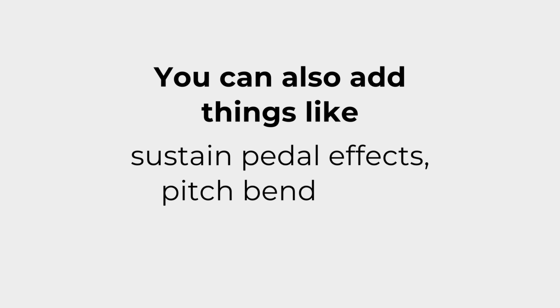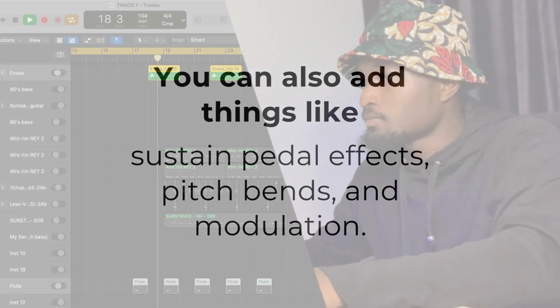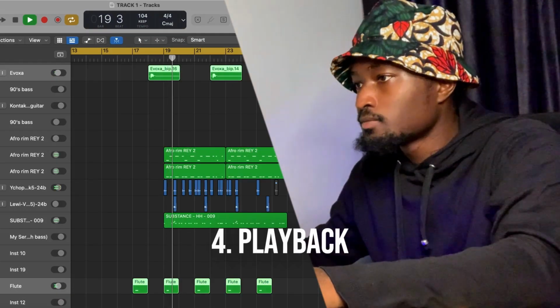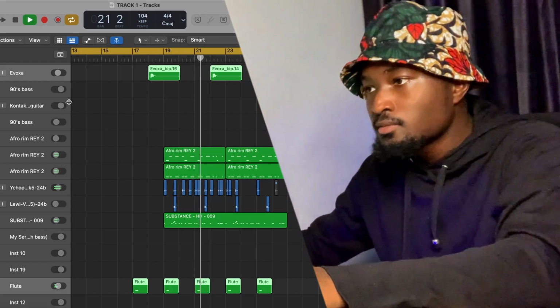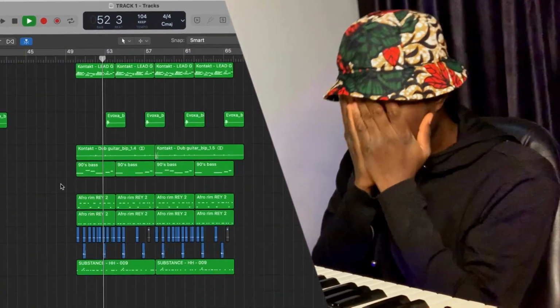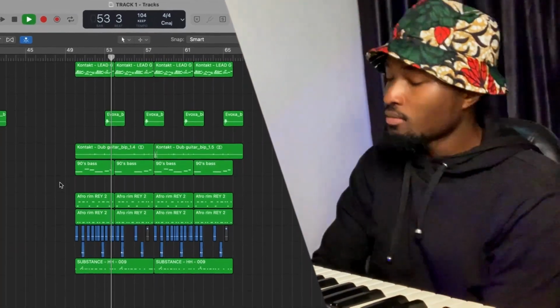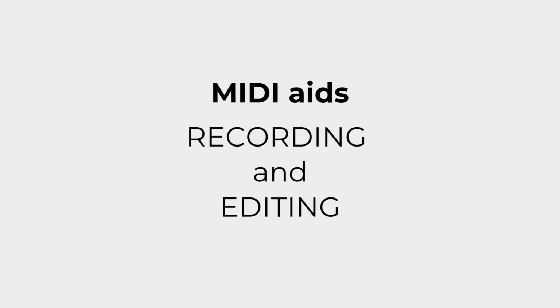You can also add things like sustain pedal effects, pitch bends, and modulations. You can add a couple things beyond this. Finally, when you play back your MIDI track, the virtual instrument or external hardware responds to the MIDI data, playing back the notes and other musical elements exactly as you recorded and edited them. In other words, MIDI aids recording and editing.